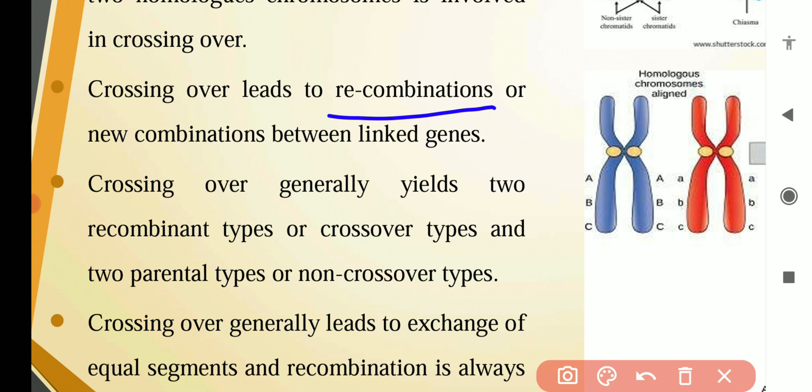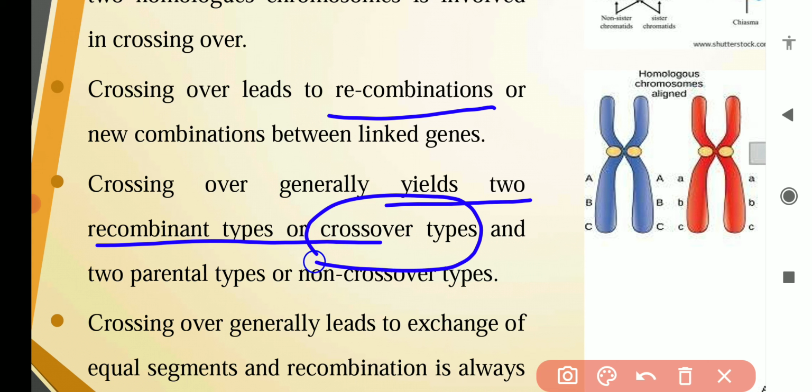The third characteristic of crossing over is that it yields two recombinant, or crossover type, gametes and two parental gametes, or non-crossover types.